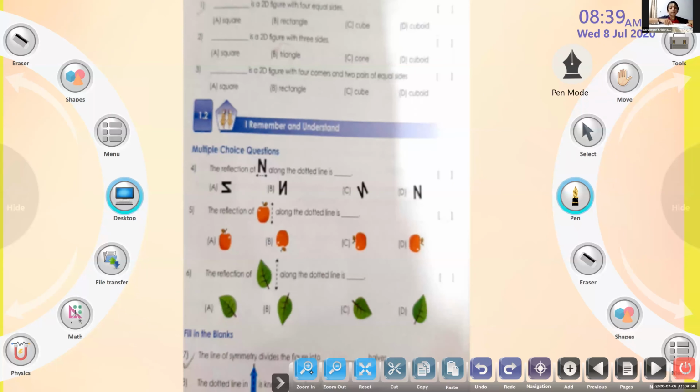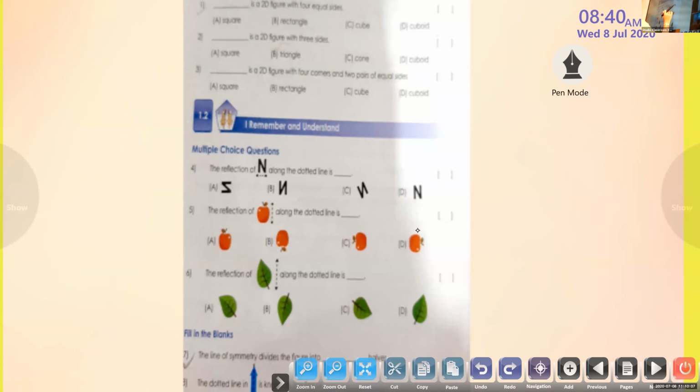Yes, ma'am. Okay. We are going to do page number 6. I will ask one by one, and only those children are going to say the answers. Question number 1. Okay, Glenn, tell me. Dash is a 2D figure with 4 equal sides. Look at your options: square, rectangle, cube or cuboid. Square. So what will be the answer? Option A. Okay, so all the children, you can circle the answer and write square.